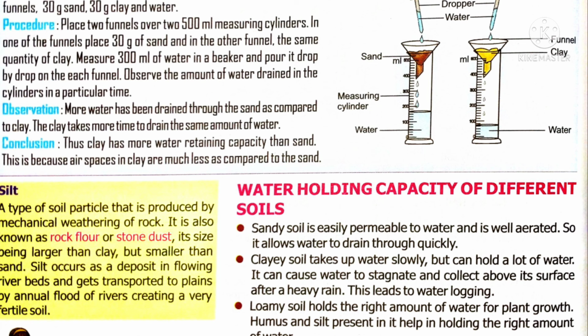Now tell me which type of soil leads to waterlogging. Clay soil leads to waterlogging because when you put water, water will not drain downwards. It is stagnated in the soil, which causes the root to spoil and damages the root of the plant. So this clay soil is not best for plants to grow. But loamy soil holds the right amount of water, which helps the plant to show better growth.